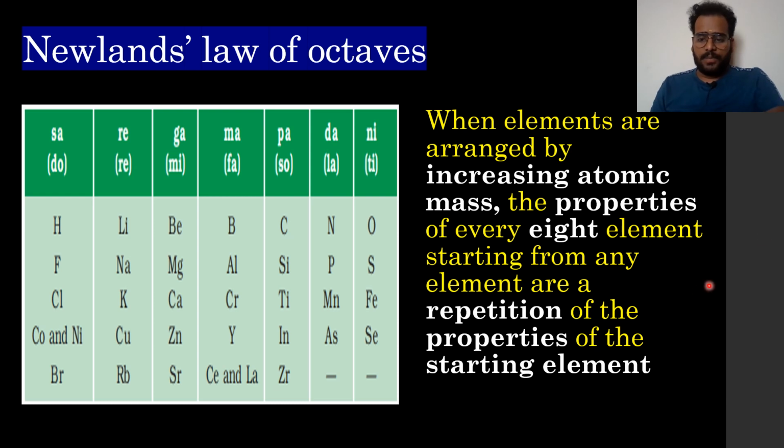So how to understand this? See, you take lithium as the first element. What is the eighth element from lithium? So 1, 2, 3, 4, 5, 6, 7. Then the eighth will be sodium. So he is telling that if you take lithium as a starting element, the eighth element is sodium. So lithium's properties will be repeated by sodium. Similarly, if you take beryllium as the first element, its eighth element is magnesium. So the properties of beryllium and magnesium are similar. So this is Newland's law of octaves.